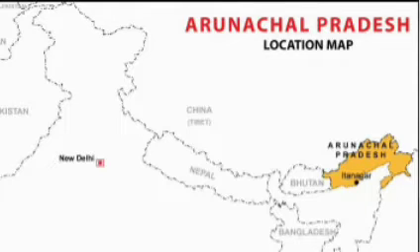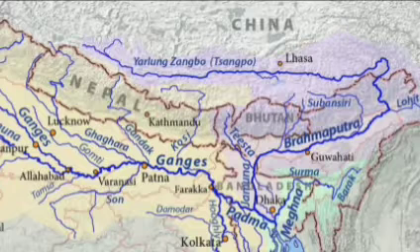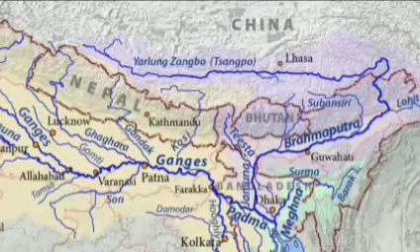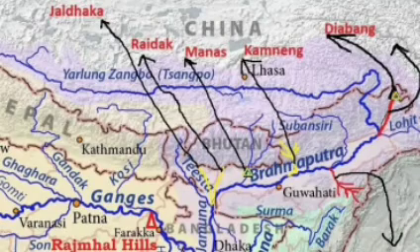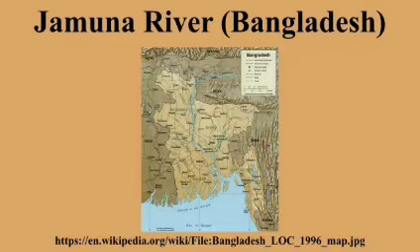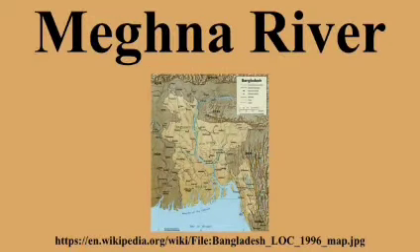It has many tributaries. What are they? Tista, Manas, Barak, Subansiri are some of them. The river is also called Jamuna in Bangladesh. After it joins with the river Ganga in Bangladesh, the river is called Meghna.